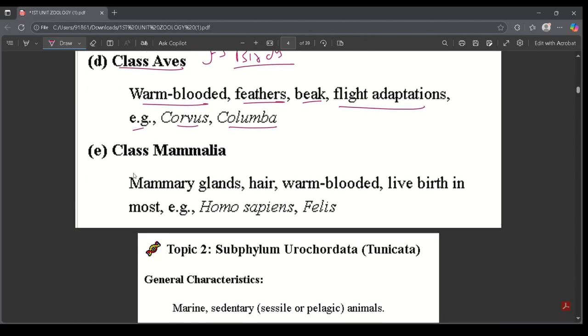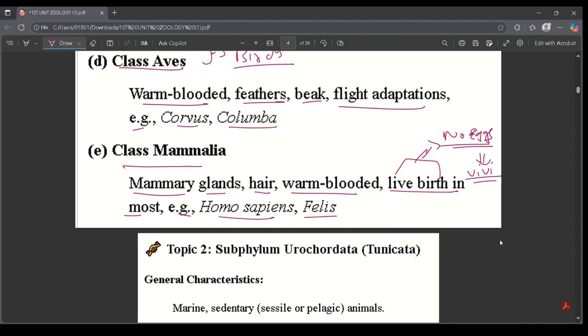Class Mammalia, also known as mammals, of course. Mammary glands, they have hair, they are warm-blooded, they give live birth in most. So I think they are called viviparous, if I'm not wrong. Example, Homo sapiens and Felis.